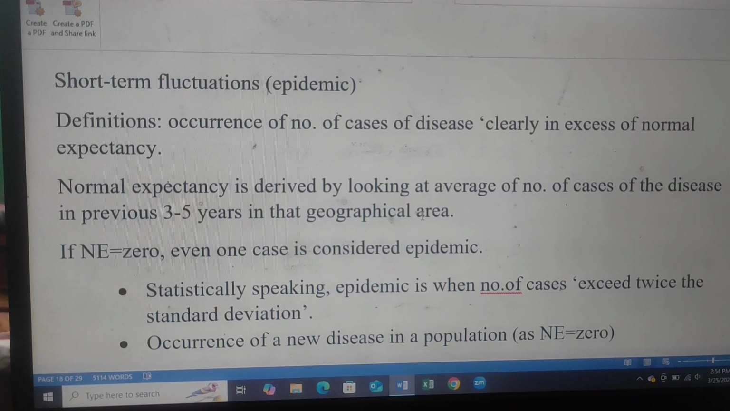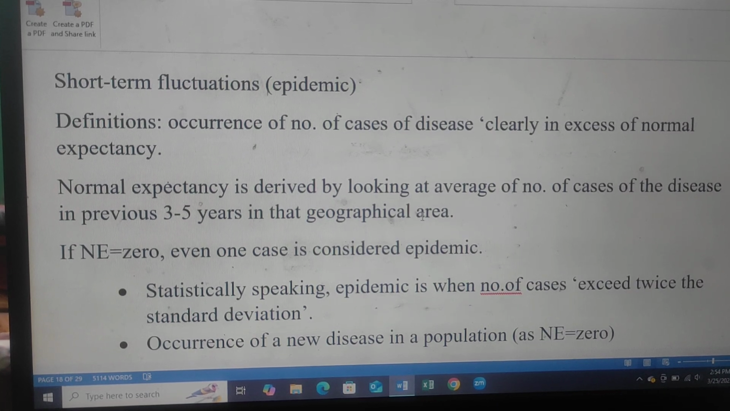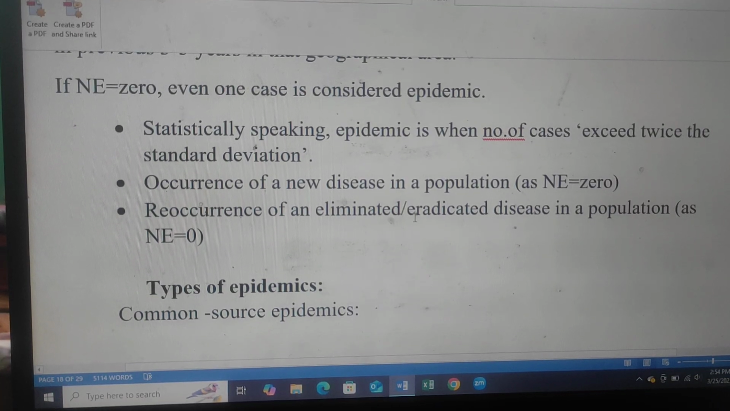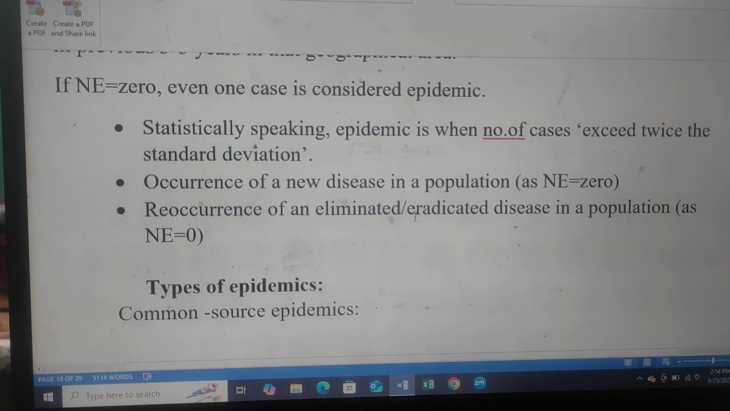Normal expectancy is derived by looking at the average number of cases of the disease in the previous 3 to 5 years in the geographical area. Normal expectancy is equal to 0. Even one case is considered an epidemic. Statistically speaking, an epidemic is when the number of cases exceeds twice the standard deviation.